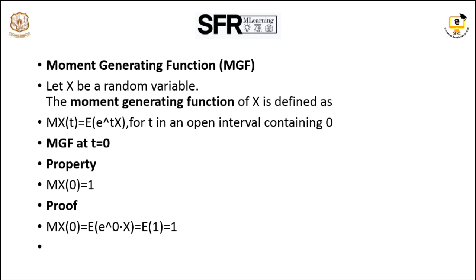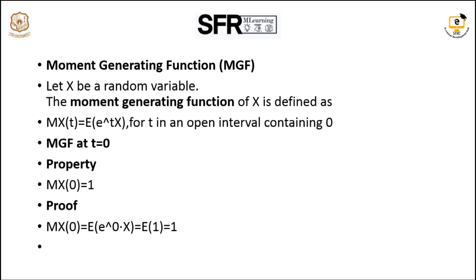Substituting t as 0, we get E of e power 0 into x. E power 0 is 1. Therefore, E of 1 is equal to 1.